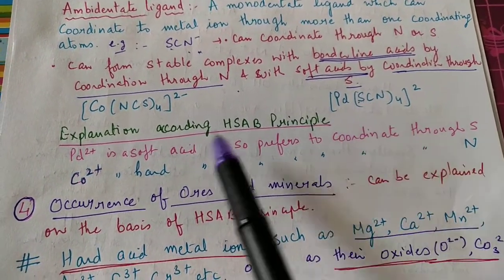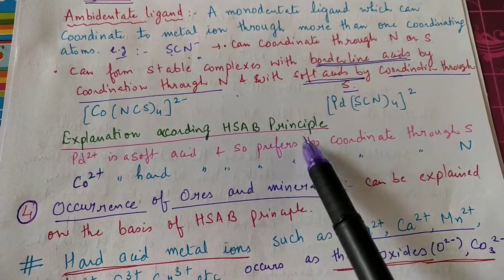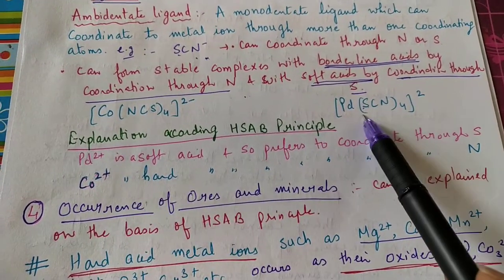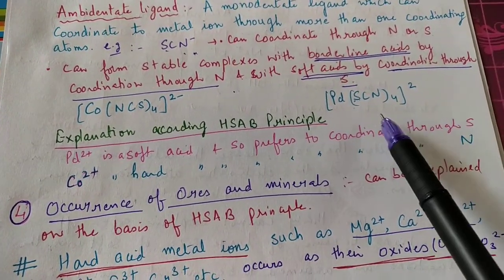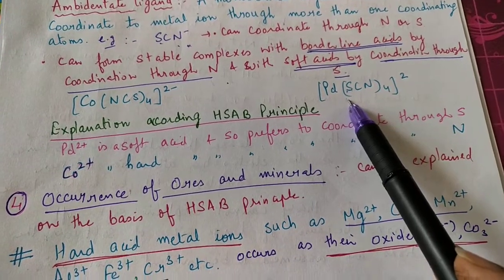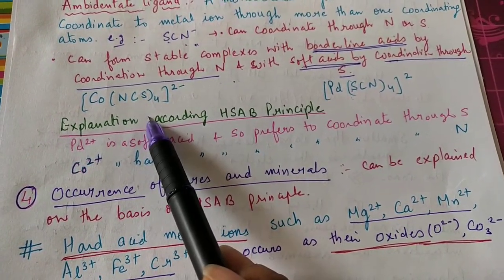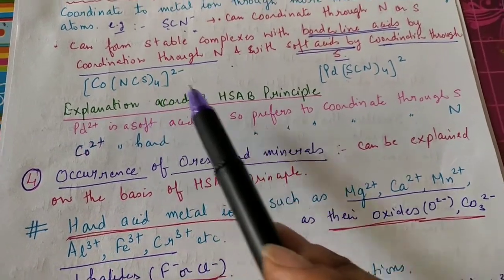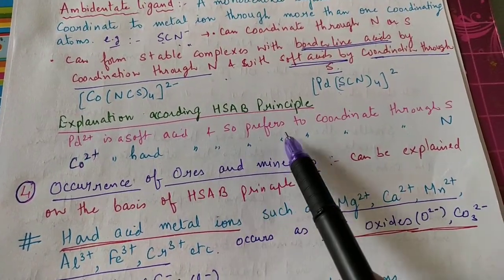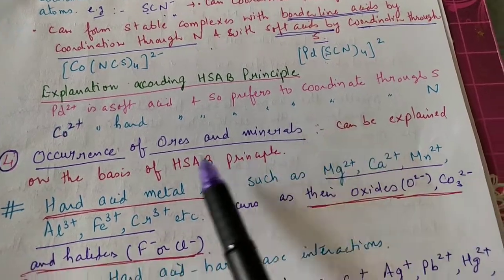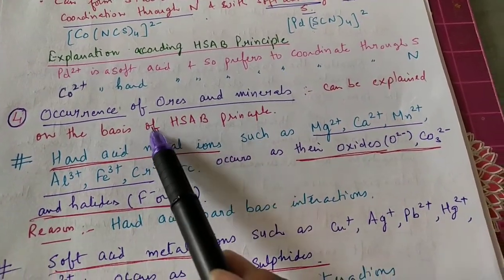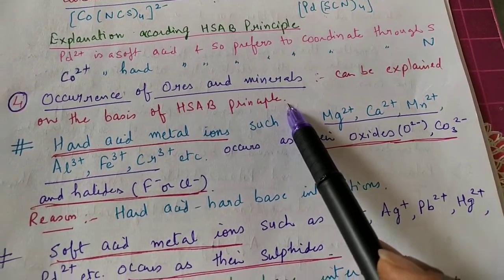How can we explain this? This can be explained by using our principle. Palladium ion is a soft acid, so it prefers to combine through the soft sulfur, and cobalt ion is hard, so it prefers to form coordinate bonds through the hard nitrogen. In the same way, we can explain so many other complexes. Next application is in the occurrence of ores and minerals.